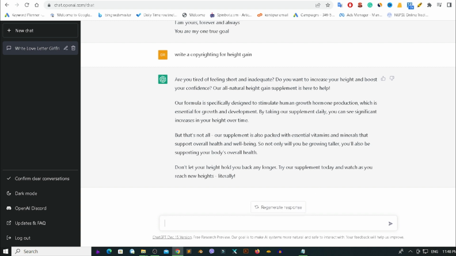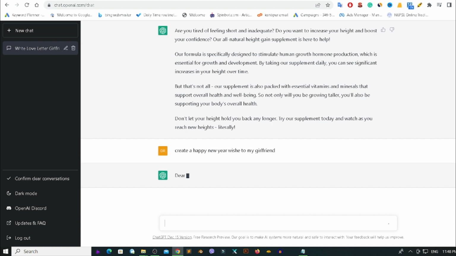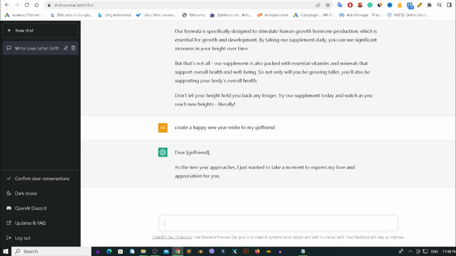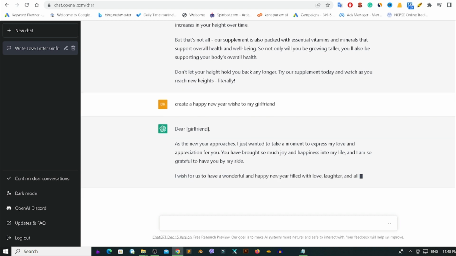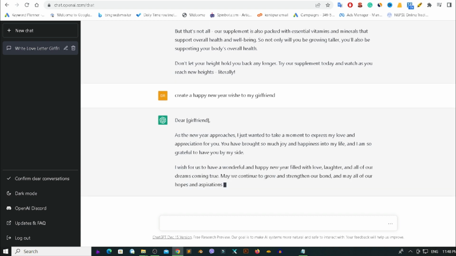So give an instruction to ChatGPT: create a happy new year wish to my girlfriend. Okay, then now you can see it is preparing happy new year messages for my girlfriend.